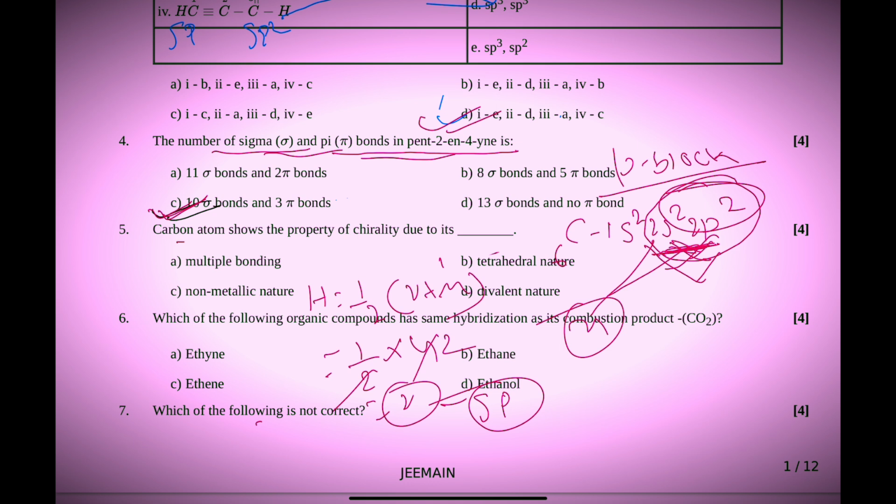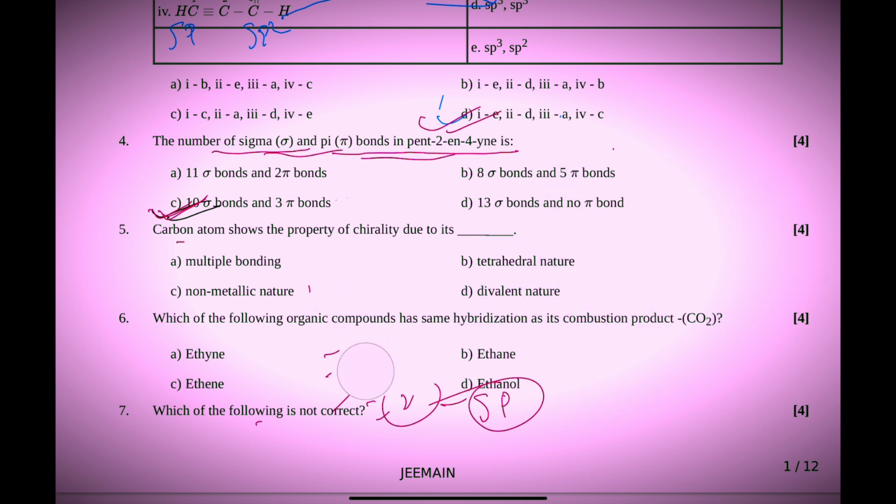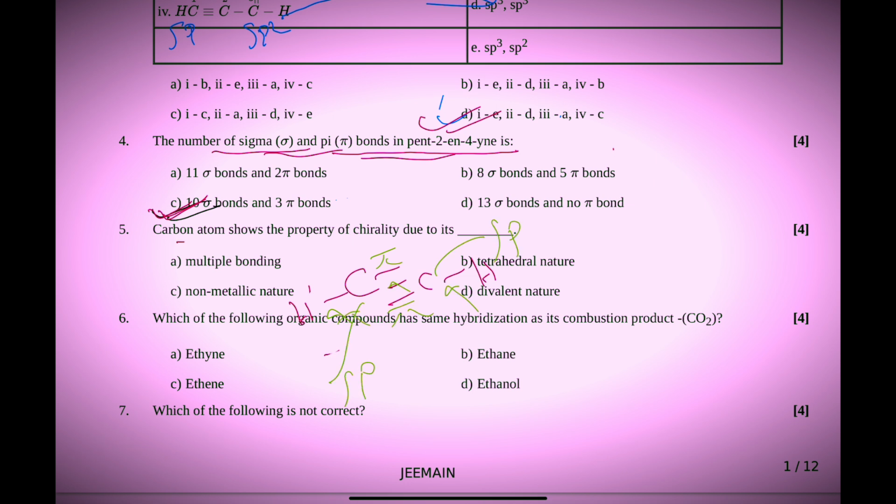Now we need to check which one has the same hybridization as its combustion product. So now check it. Option A is given, ethyne. So ethyne, C triple bond C, with H on each end. So here you can say sigma pi sigma pi sigma. For this one sp, for this one also sp, because of 2 sigma bonds. So option A is correct. No need to check another option. Simply, we got the answer.